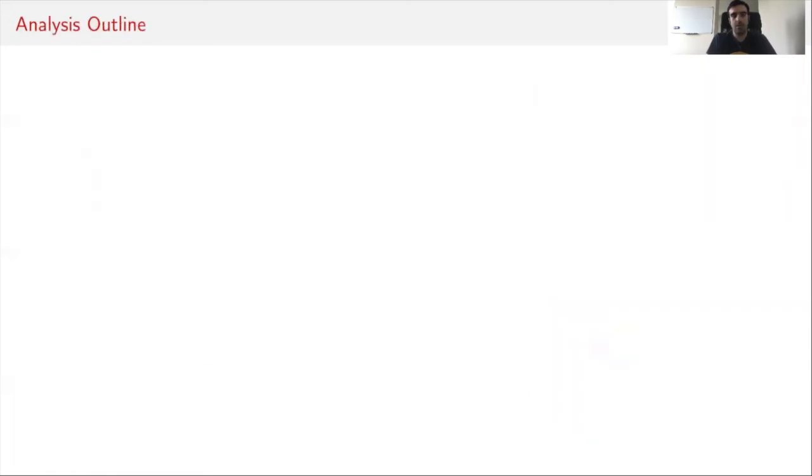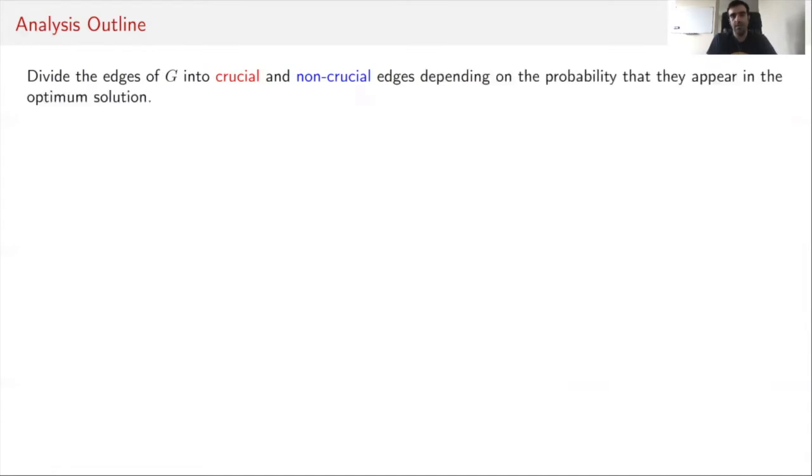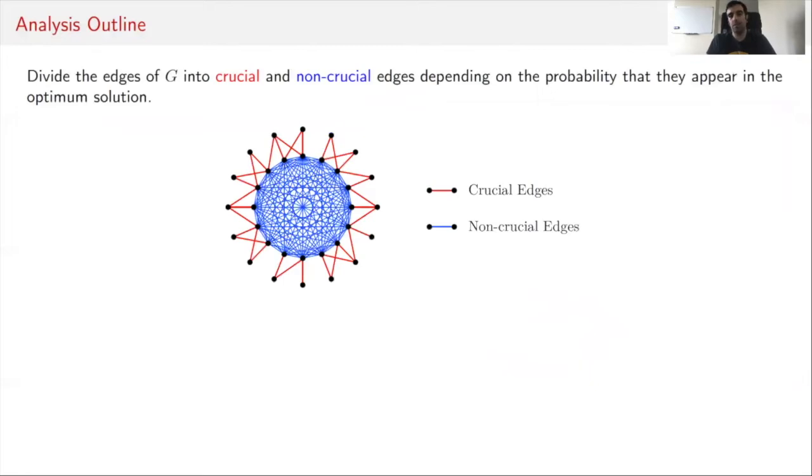Let me also overview some of the techniques that we use in the analysis of this algorithm. So we start by partitioning the edges of G into two subsets, crucial and non-crucial edges. And this depends on the probability that each edge appears in the optimum solution, in the maximum realized matching of G. So in other words, if an edge has a relatively high probability of appearing in the maximum realized matching of G, we call it crucial, depending on some threshold.